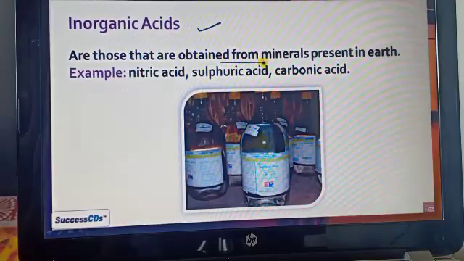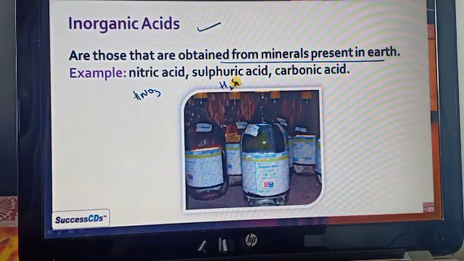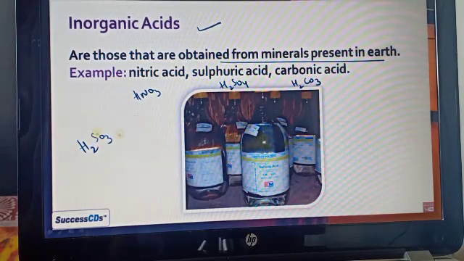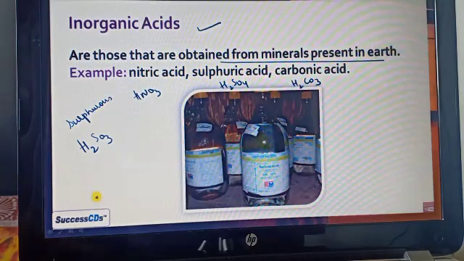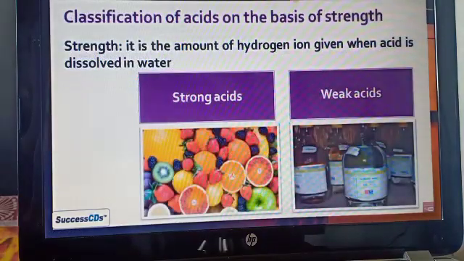Now let's see the inorganic substances. Those which are obtained from the minerals, we consider as inorganic acids. For example, nitric acid, that is HNO3, sulfuric acid, H2SO4, carbonic acid, H2CO3. If we have sulfurous acid, then H2SO3. Nitrous acid, then HNO2. So these are all examples of inorganic acids.